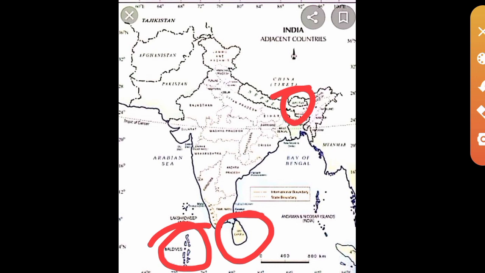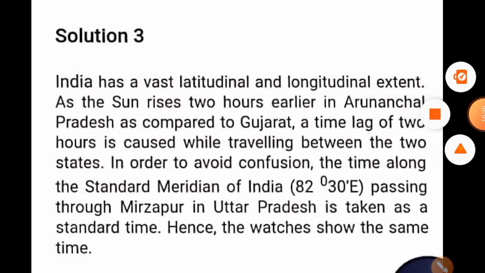But among all the neighboring countries, we have the smallest neighboring country named Maldives. Okay, that is south of Lakshadweep. You can see that, south of Lakshadweep. And one more island neighboring country we have in the ocean, that is Sri Lanka. Okay, that is all for the second part. Then next question. Wait just a moment. Yes, this is the answer for the third question.